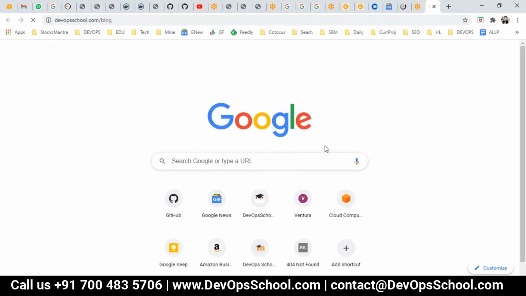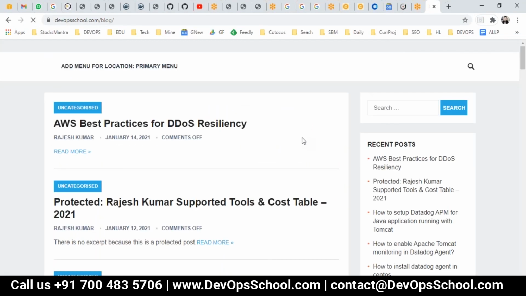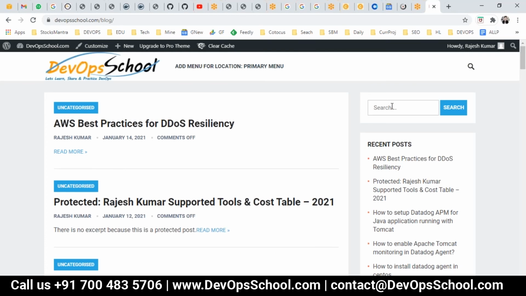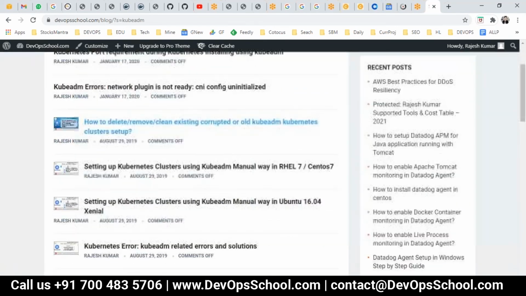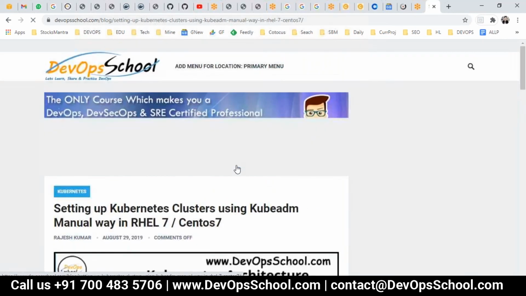So just go to devopsschool.com/blog and here you write Kubeadm. Here you have step-by-step information for RHEL also and Ubuntu also, here downside. But we all are using the RHEL family for the setup.